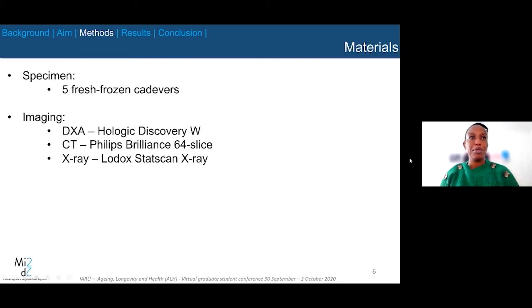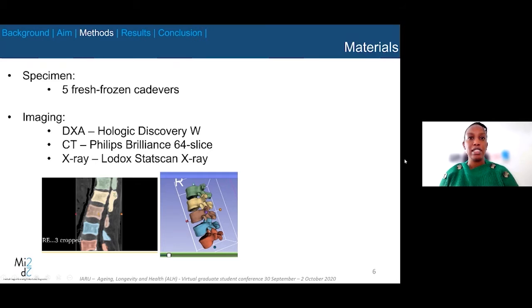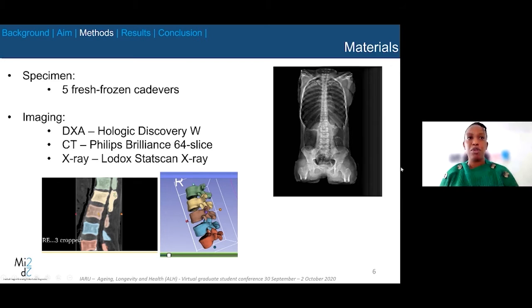For this project, we made use of 5 fresh frozen cadavers. The reason that they were fresh frozen was to prevent any influence from the embalming fluid. They were imaged on 3 modalities, that is DEXA to determine the bone mineral content, CT to get a volumetric representation of the lumbar spine, and X-ray from which the bone mineral density would be measured.